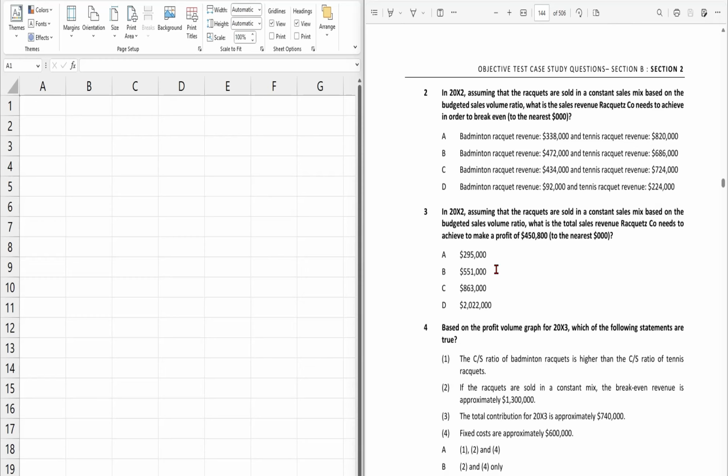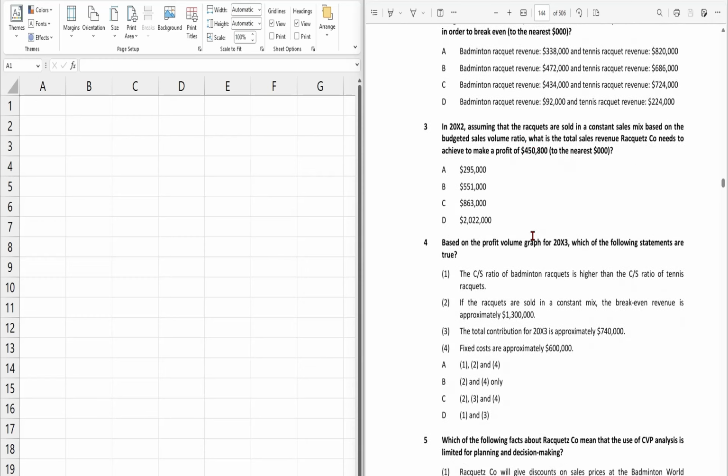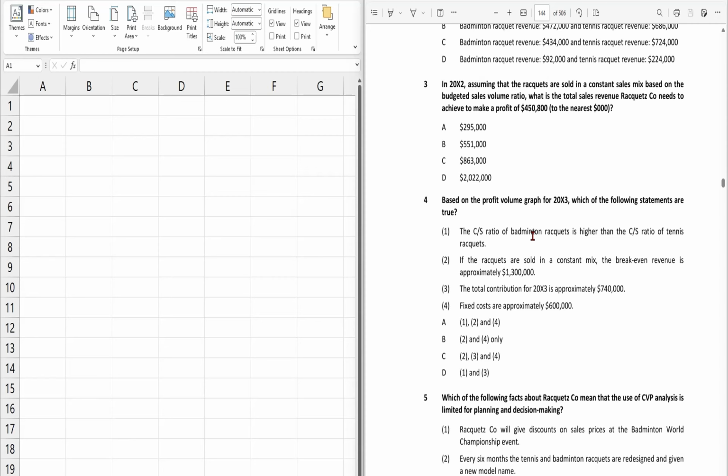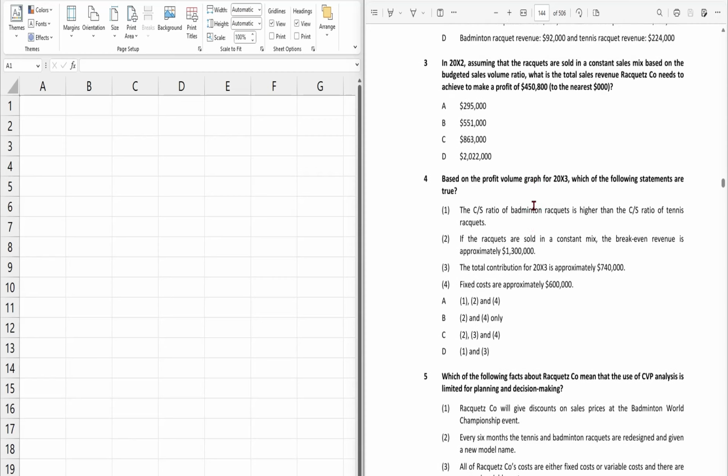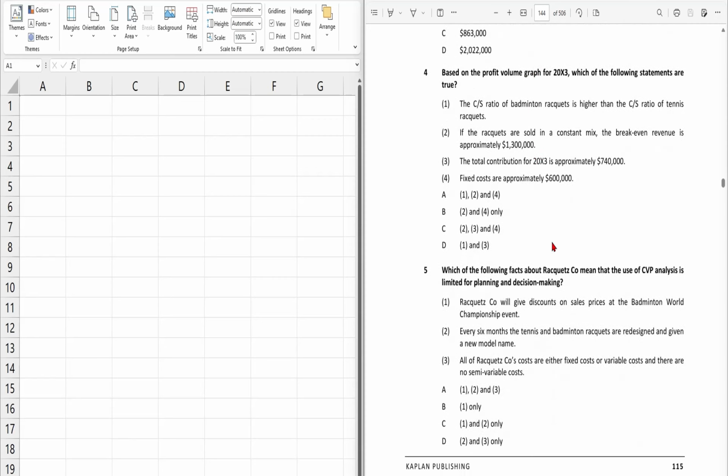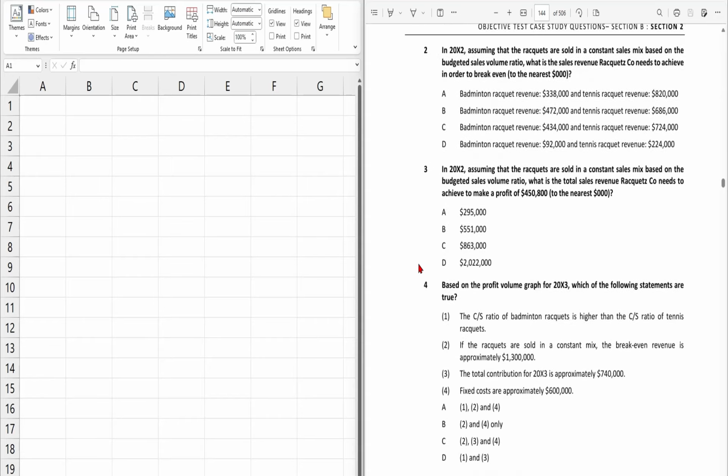In the third, they have provided the profit, and we need to again calculate the sales revenue. The fourth one is regarding the graph, and the last one is regarding the CVP analysis limitations for planning and decision making. That's fine. So we have scanned the question.